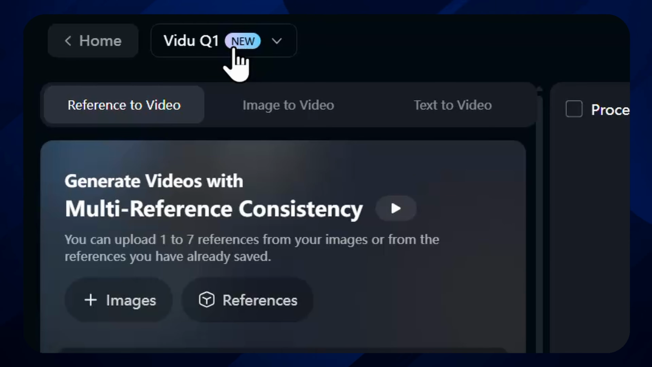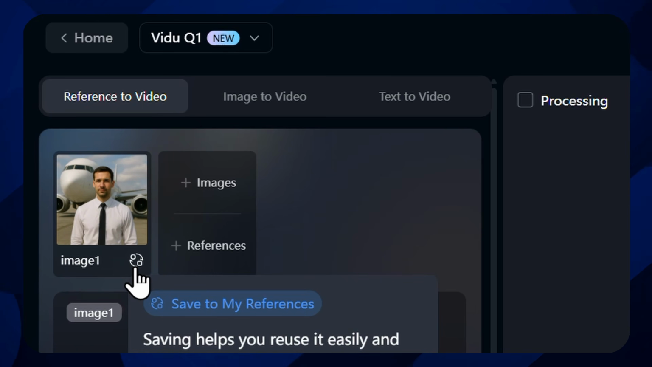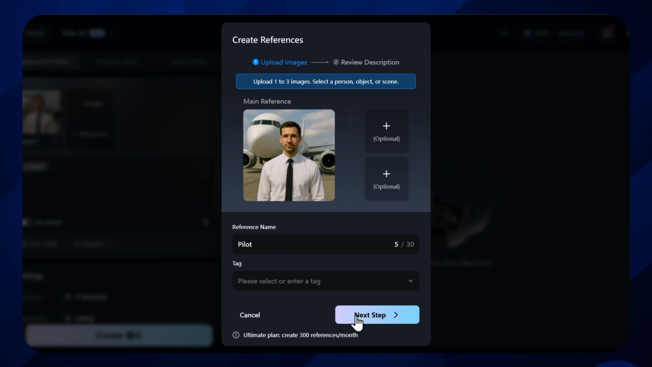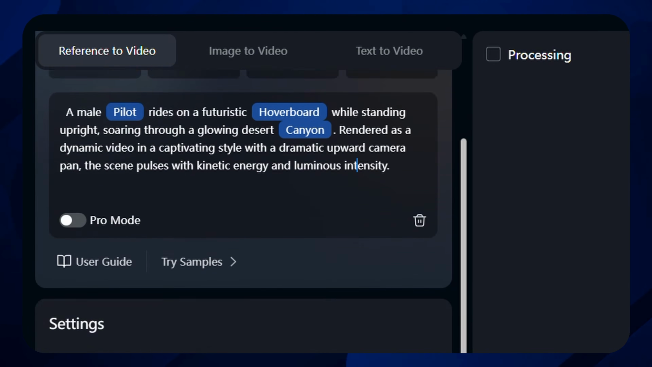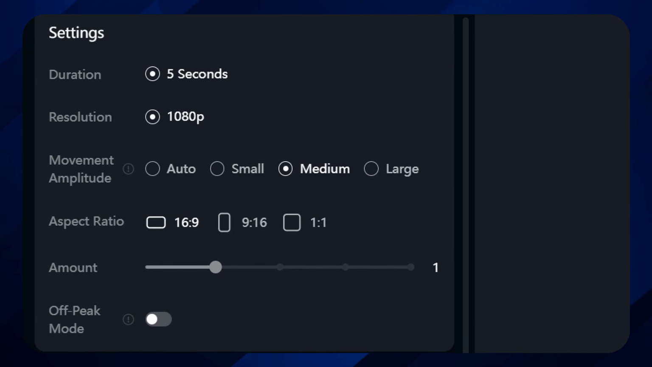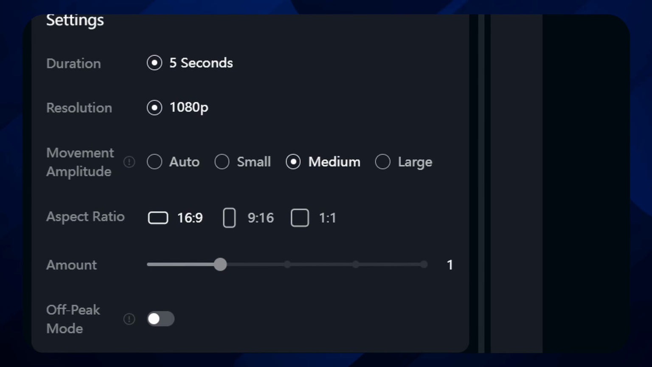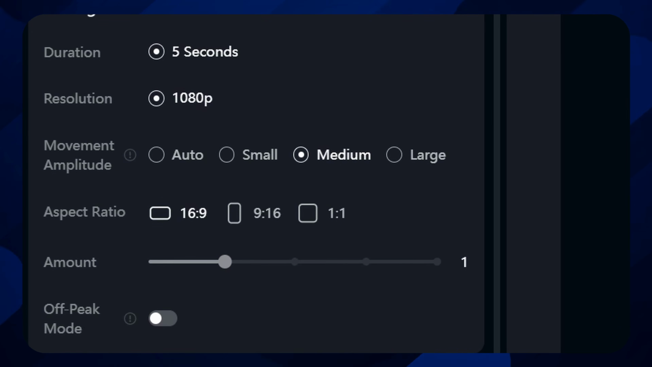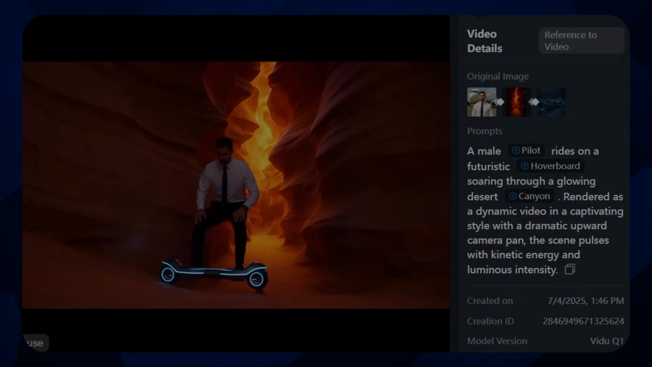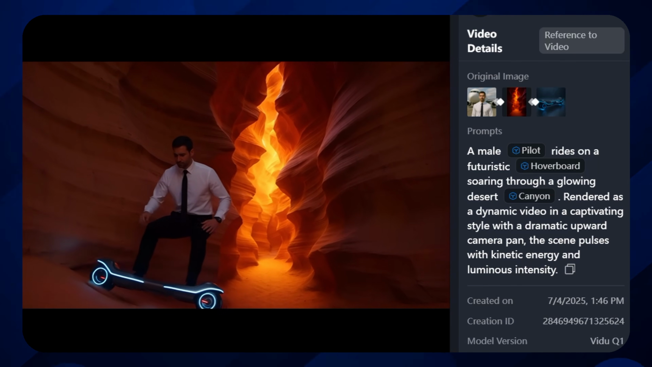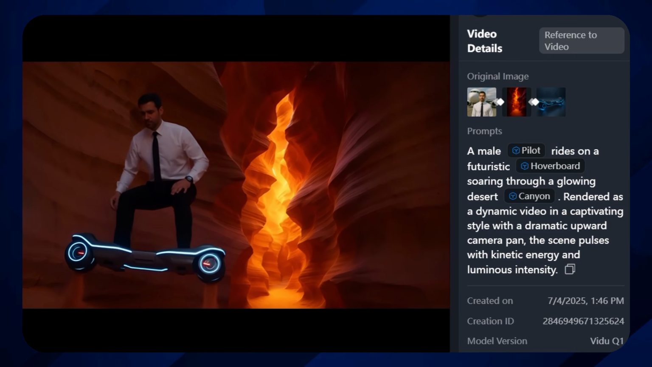Begin by selecting the VidU Q1 model for exceptional quality. Navigate to the Reference to Video section and upload your images. Save these to your My References library for effortless access in future projects. Enter a vivid prompt, choose 1080p resolution, set a 5-second duration, and select Medium Movement Amplitude for balanced dynamic motion. Click Generate to see your vision come alive. The result is a polished professional video that captures your imagination.